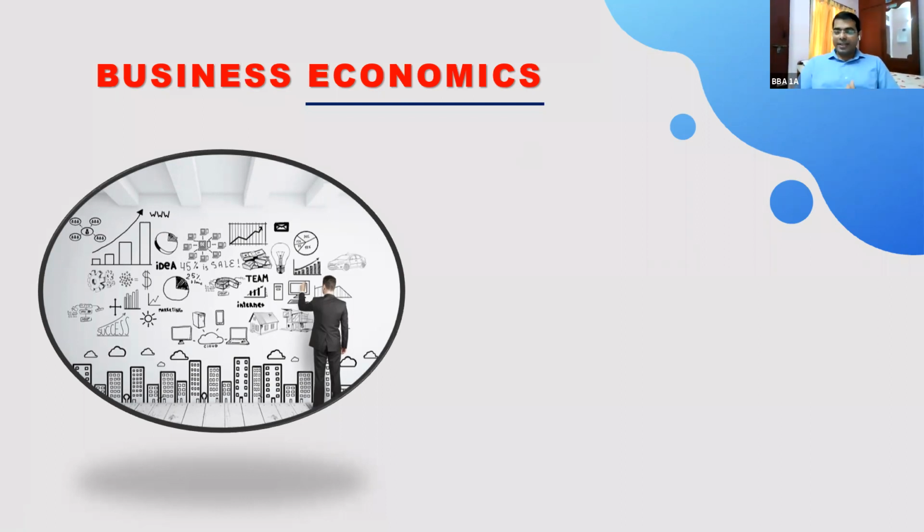Then we discussed the problems of an economy, the major problems of an economy. What are the major problems of an economy? What to produce, how to produce, for whom to produce, when to produce, provisions needed for economic growth, allocation of resources. Yeah, good. So now today I'm going to discuss business economics.